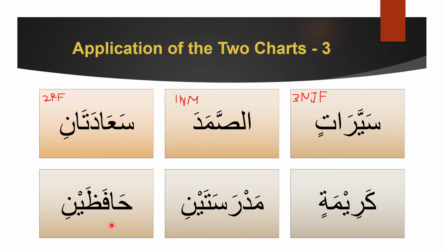Next, hafizaini. The aini sound over here tells you it's 2, and that it's nasab wa jar because it's not ani, it's aini. So nasab wa jar 2, and there's no ta, it's not taini, it's aini, so it's male.